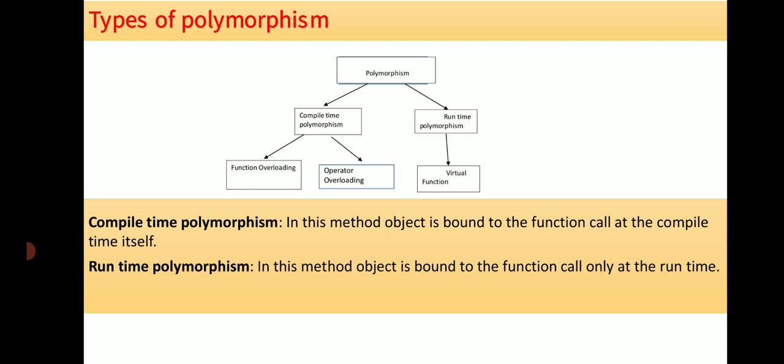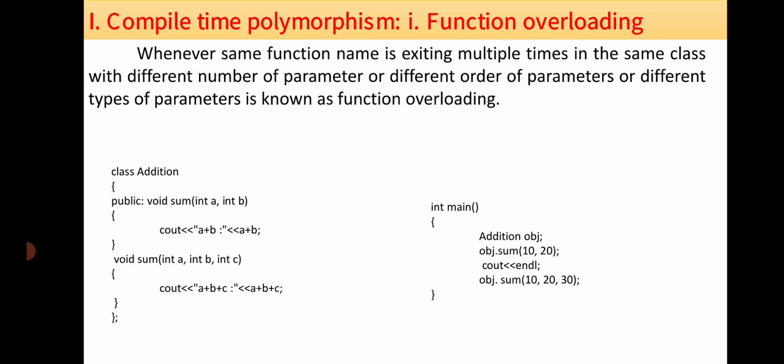Runtime polymorphism means the object is bound to the function call only at runtime. The linking between the object and the function call takes place during runtime. That's why this phenomenon is called runtime polymorphism.